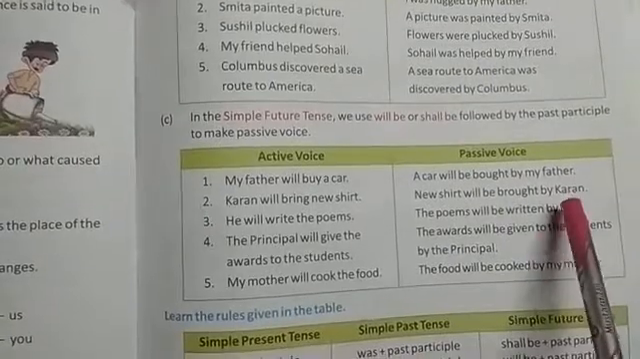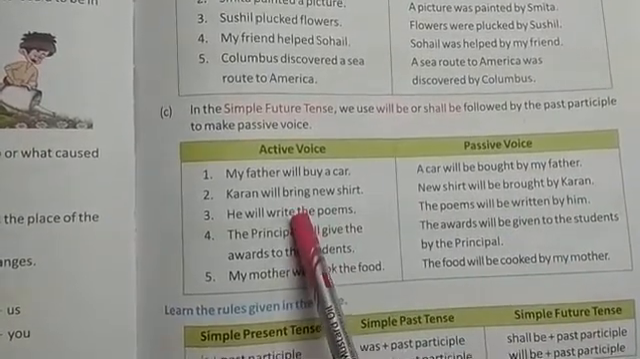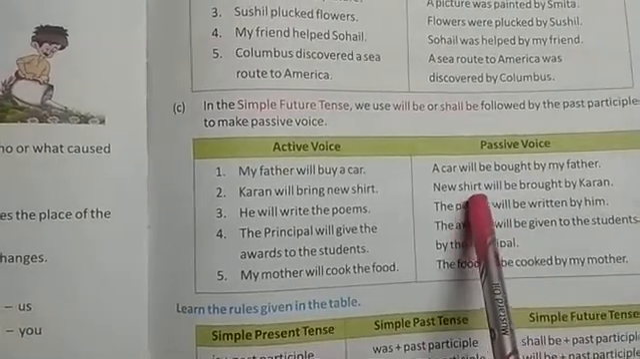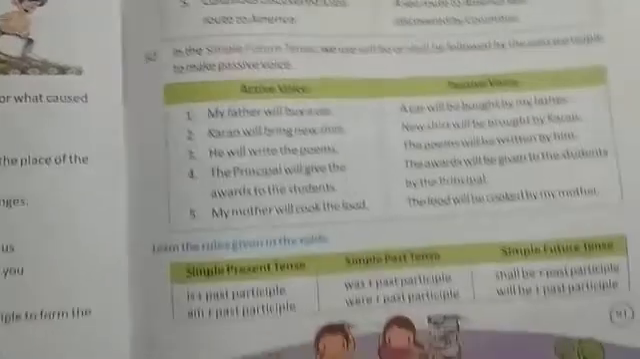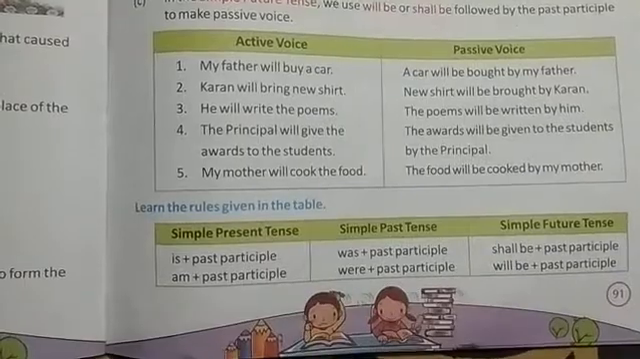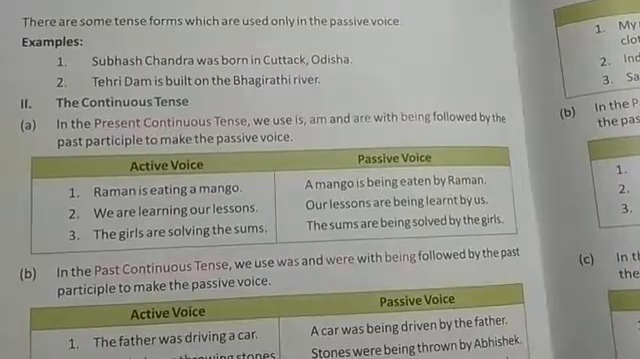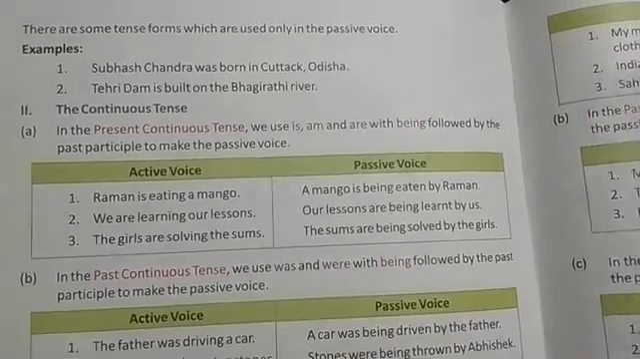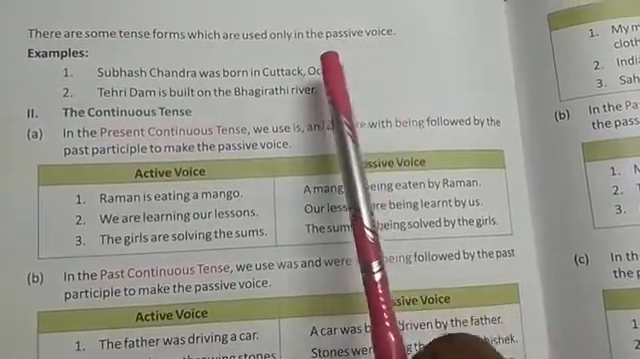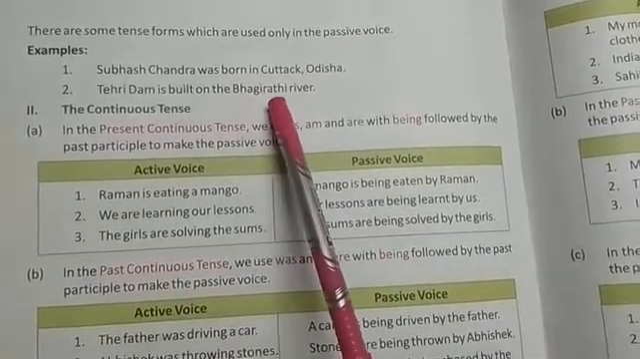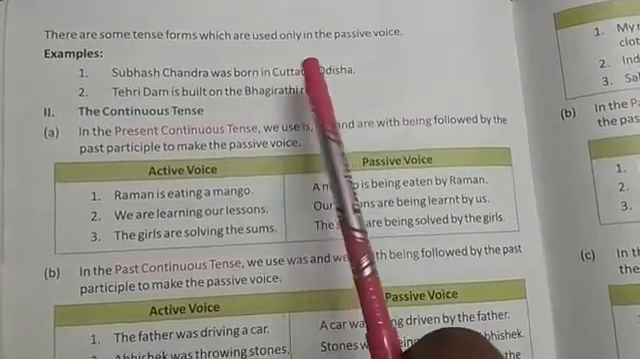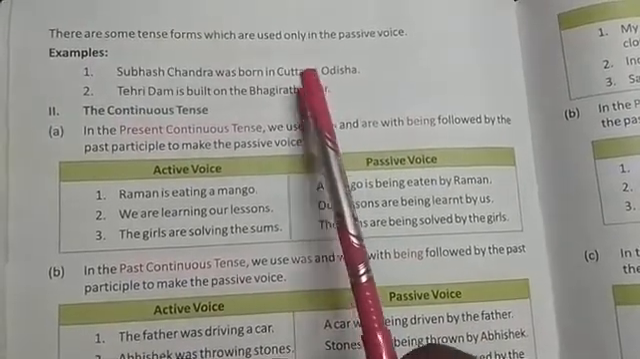So whenever the sentence is in simple future tense and it is active voice, then to make it into passive voice, we will use will be or shall be plus V3. See, a simple table has been given showing how to convert and what rules we should follow. Now, there are some tense forms which are used only in passive voice. No active voice is made from these passive sentences. They are always used in passive voice.